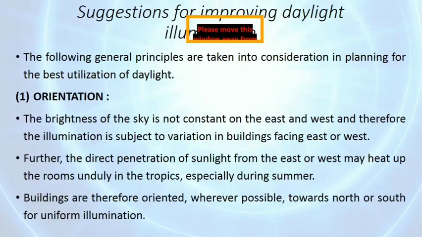Then there are some suggestions for improving daylight illumination. First is orientation. The brightness of the sky is not constant on the east and west. Therefore, the illumination is subject to variation in buildings facing east or west. Also, direct penetration of sunlight from east or west may heat up the rooms unduly in the tropics, especially during the summer season. Buildings are therefore oriented wherever possible towards north or south for uniform illumination.